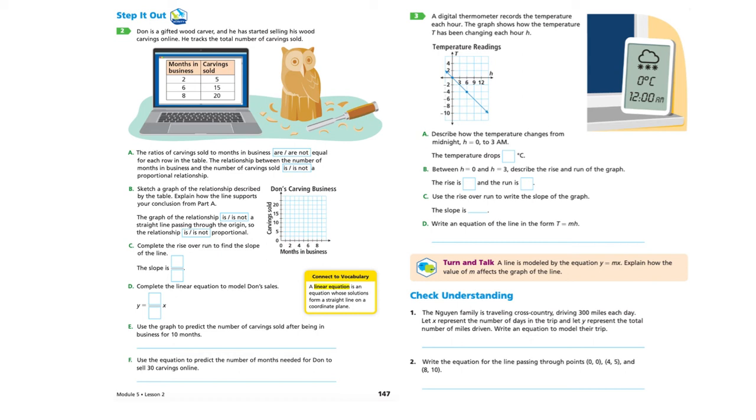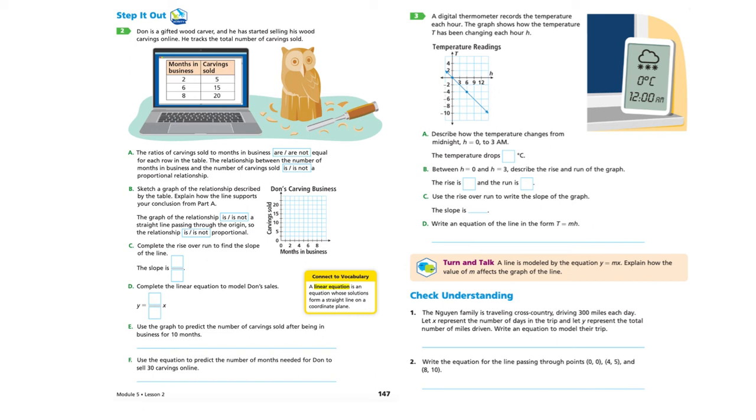C, complete the rise over the run to find the slope of the line. And that'll be the unit rate of the rise over the run. D, complete the linear equation to model Dawn's sales. And so here's where you'll write an equation in x and y, in terms of x.